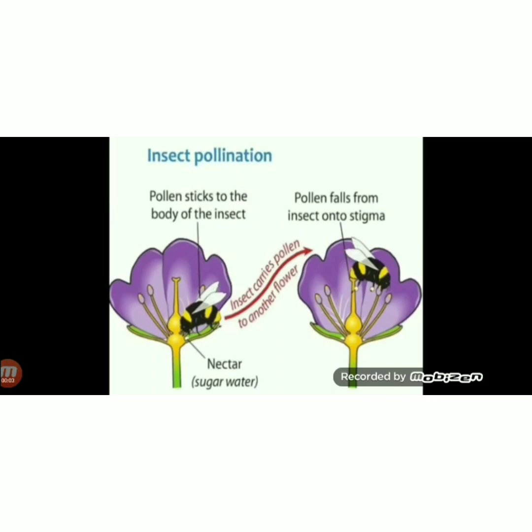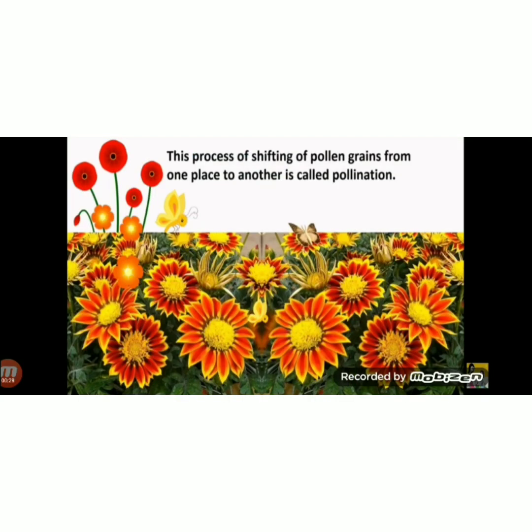You can see in this picture insect pollination. There are 2 flowers. In one flower, you can see a bee sitting on the flower to suck nectar, and when it sits on another flower, the pollen grains which have stuck to the legs and wings of the honeybee get transferred to the other flower. This process of transferring pollen grains from one place to another is called pollination.